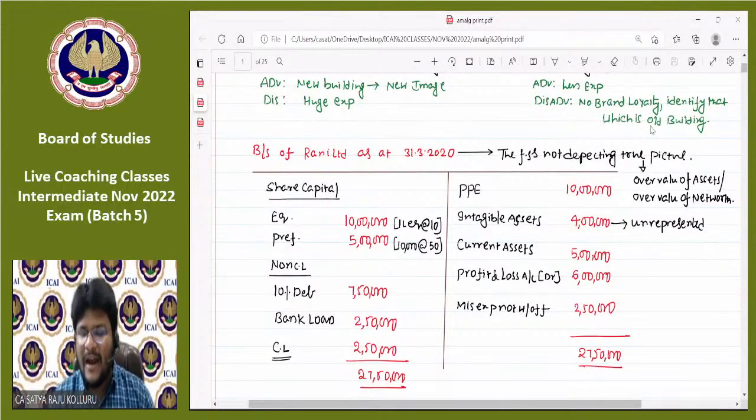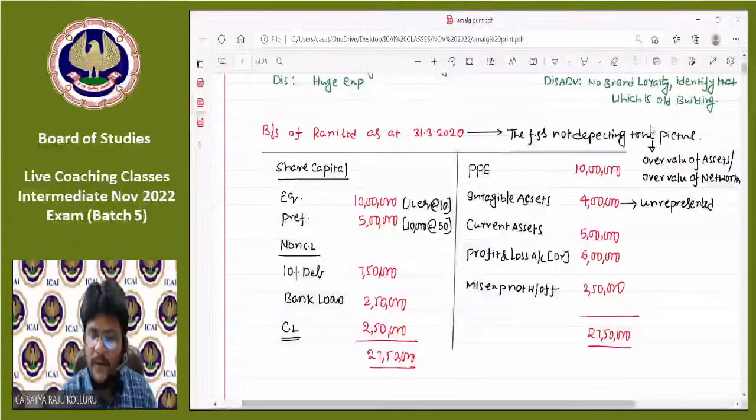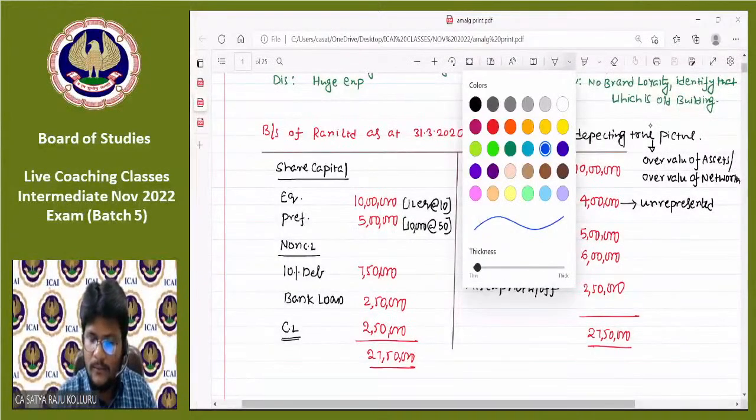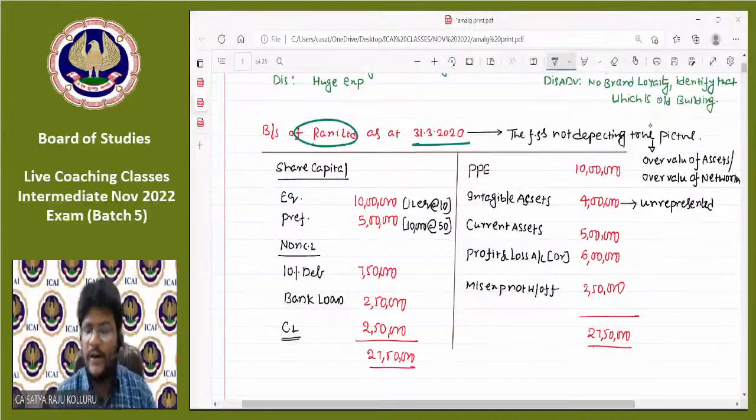For better understanding, I want to take one company's information. Hope the company balance sheet is visible to all of you, which is the balance sheet of Rani Limited as at 31st March 2020.